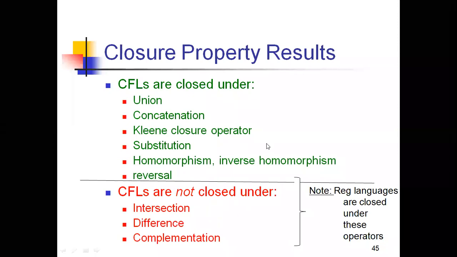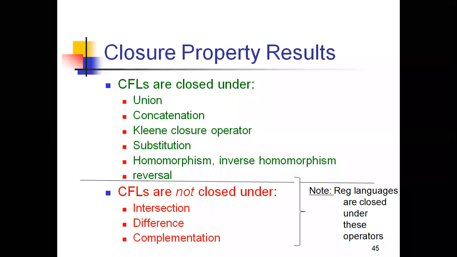All the context-free languages are not closed under these three. What are those three? Intersection, difference, and complement. Context-free languages are not closed under intersection, difference, and complement. So we have six to seven properties which are closed under context-free languages, and three properties which are not closed under context-free languages, right?